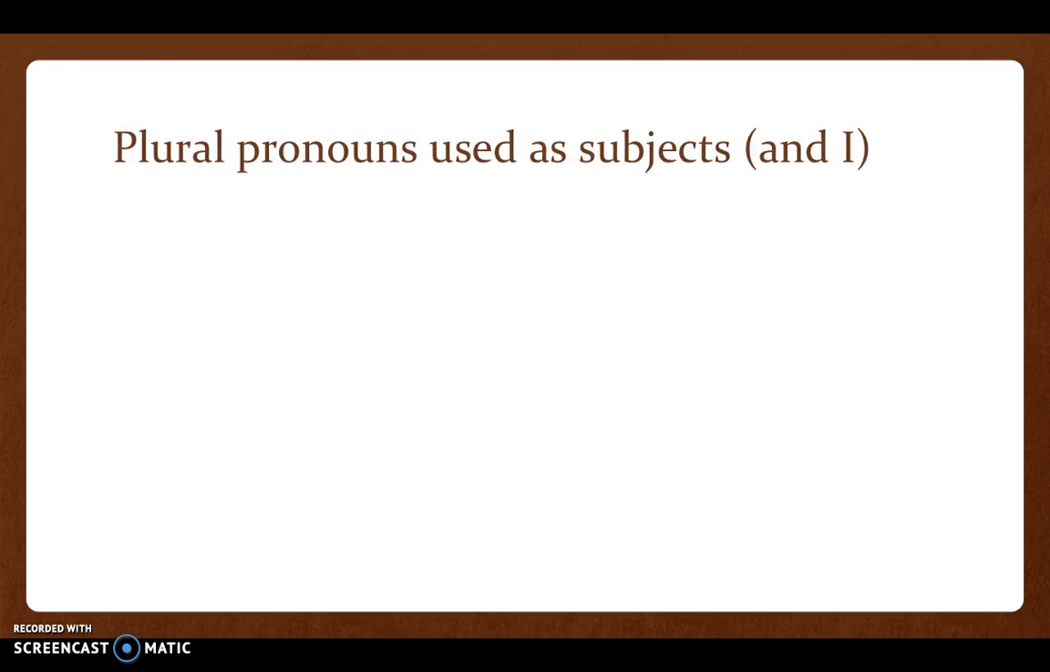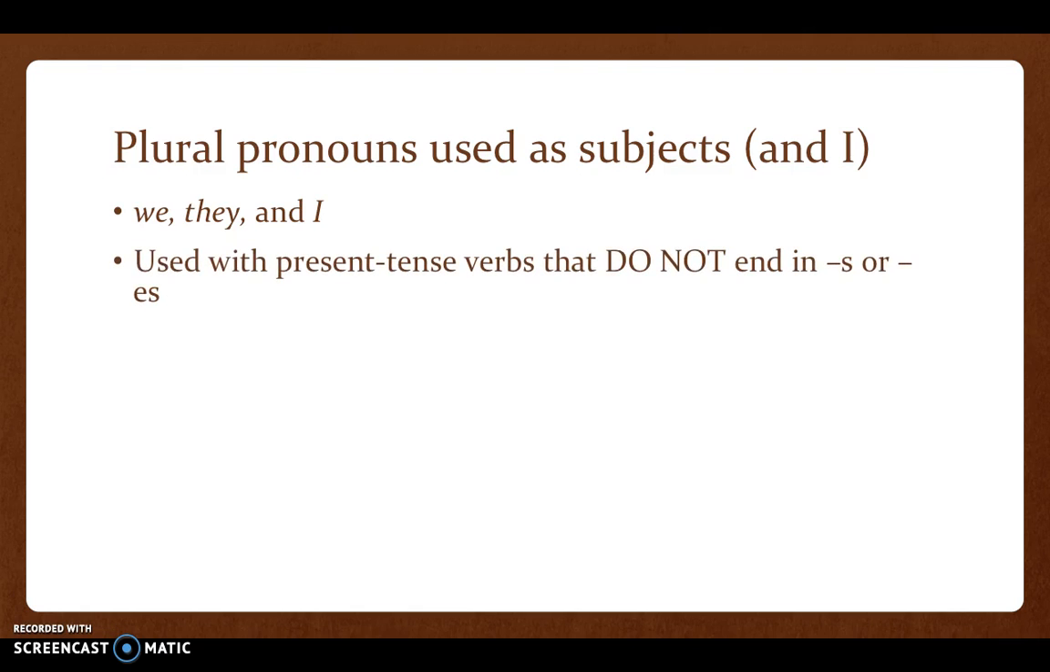Now, plural pronouns, and I. We, meaning there's more than one person. They, there's more than one person. Or I is the exception. When used in the present tense, you do nothing. You don't add an S, you don't add an ES. I play soccer. Remember, I is special. It's not plural, but it follows the rules of plural pronouns. So play does not end with S.